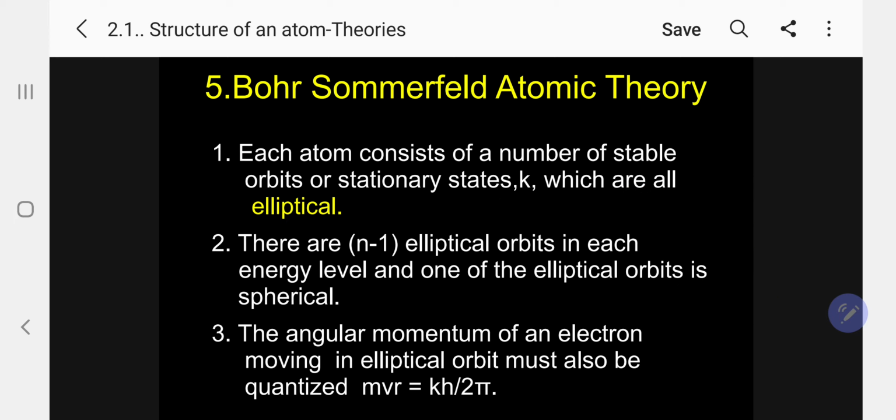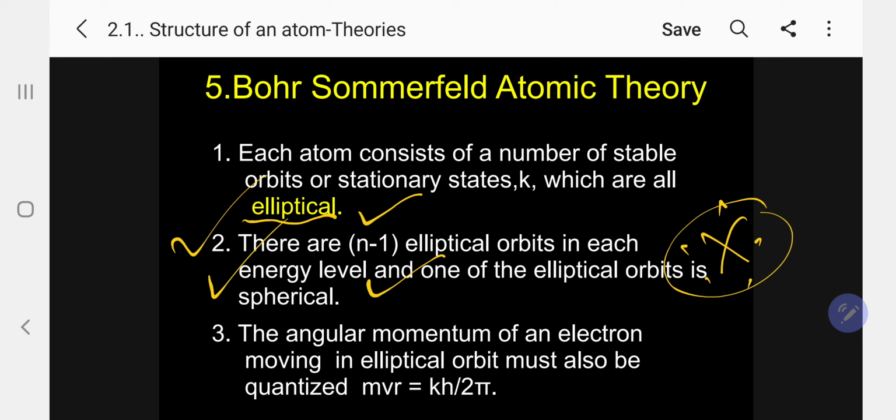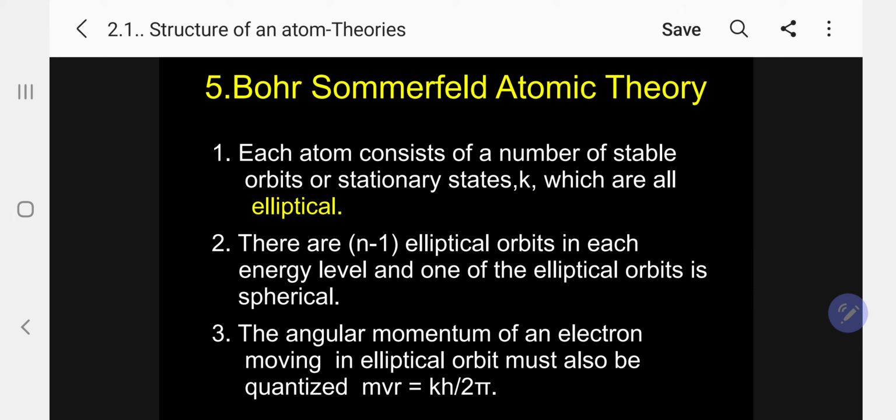Each atom consists of a number of stable orbital stationary states, K, which are all elliptical. Number 2: how many elliptical orbits are there? There are n-1 elliptical orbits in each energy level, and one of the orbits is spherical. Please follow, this is the most important. A question can be asked: what is this? n-1 elliptical orbits are there.